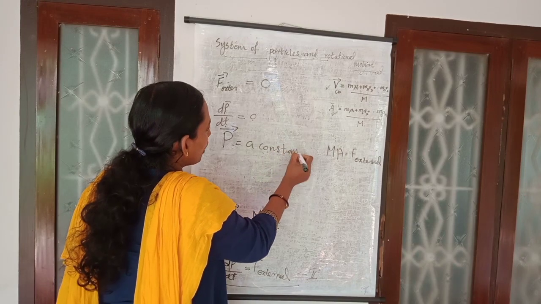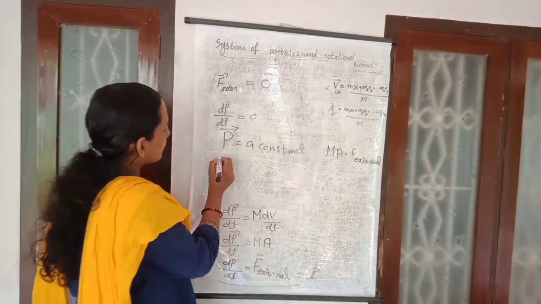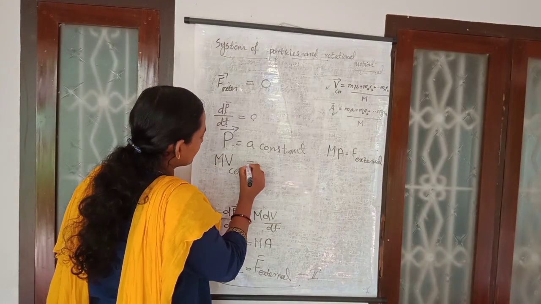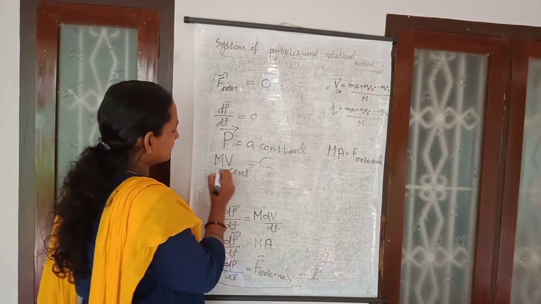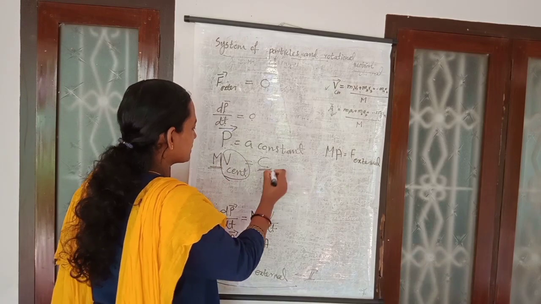That means the total linear momentum of that system is constant. The total linear momentum is mass times the velocity of the center of mass, and that is a constant. Mass is already constant, so the velocity of that center of mass is constant itself.